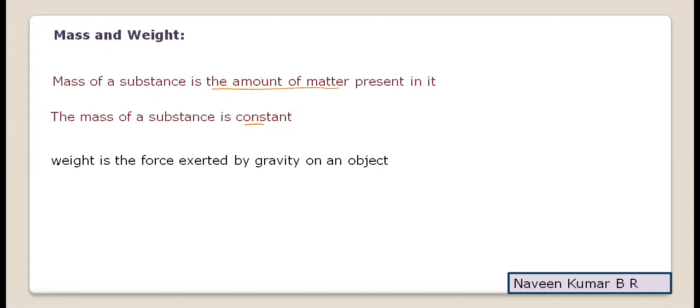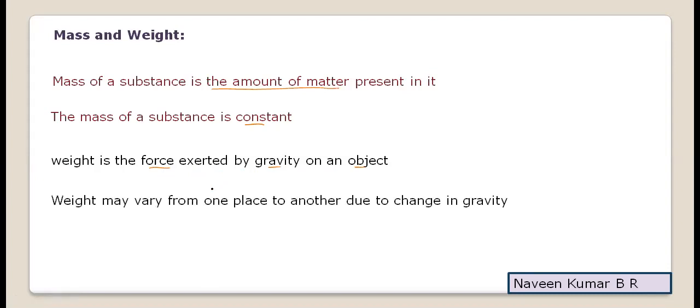Then, weight is the force exerted by gravity on an object. Whatever the object is, the force exerted by gravity on it gives its weight. So weight may vary from one place to another due to change in gravity.